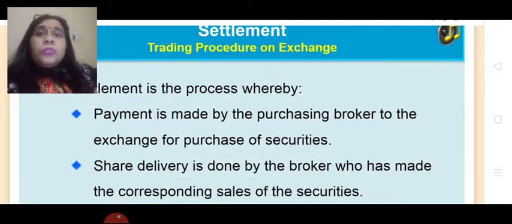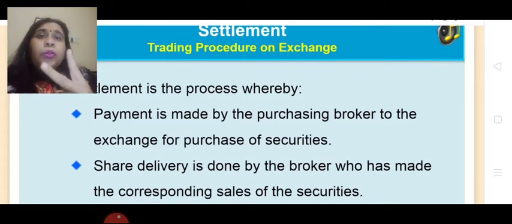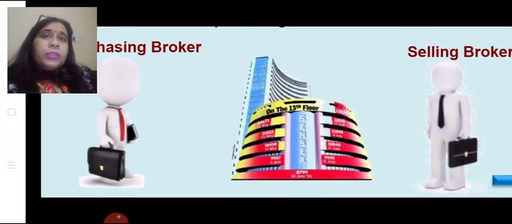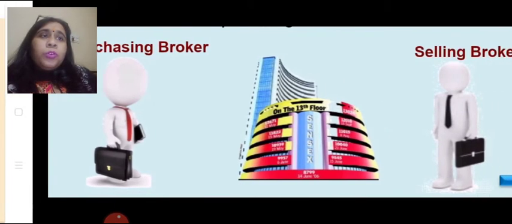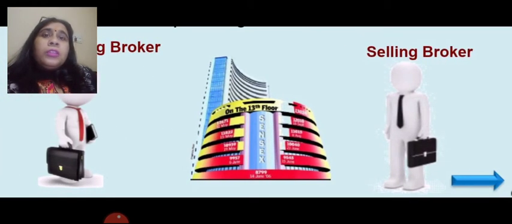Now see students, as you are going through all this procedure, you are noticing, as flashed on your screen, two brokers are involved here. One broker is the purchaser and the second broker is the seller. So settlement is done between these two brokers. They are the intermediaries between the companies who are issuing the shares, and secondly between the investors who are either purchasing or selling their shares. So this entire task is done with the help of intermediaries, and these intermediaries are the brokers.